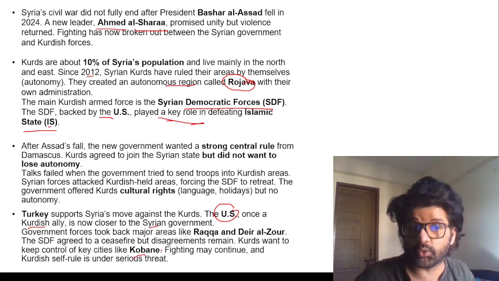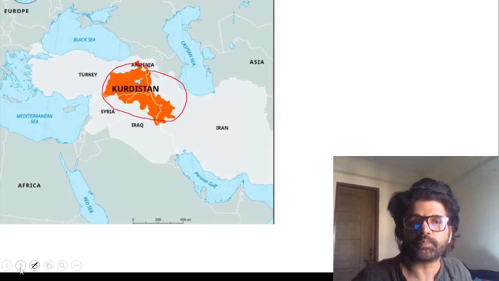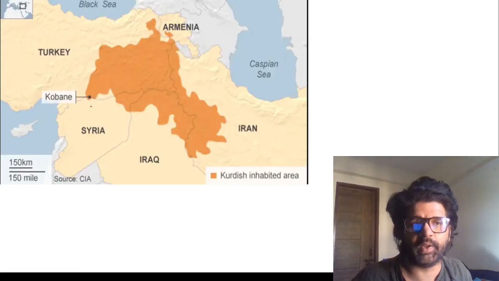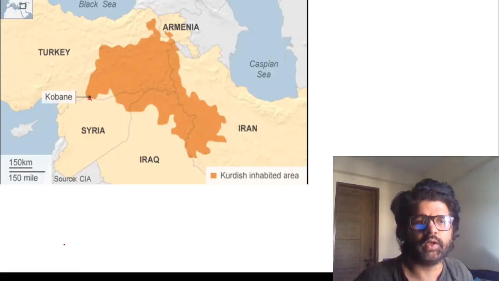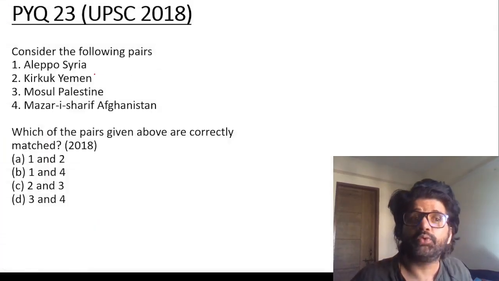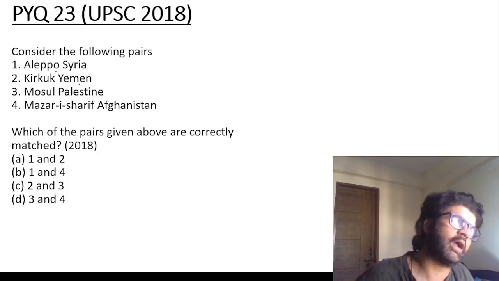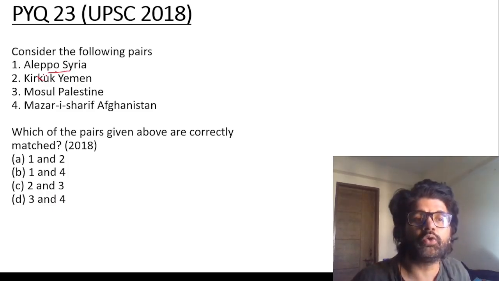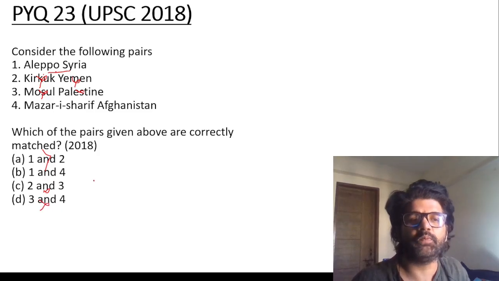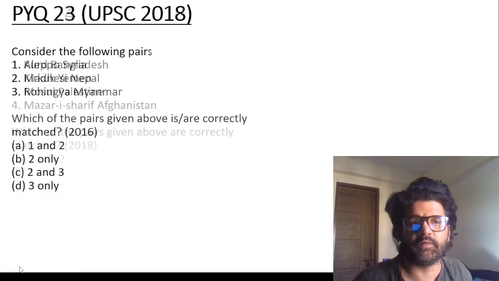Key cities, Kobani, etc. Keep it in mind. It is in Syria. They can ask you these places, where they are, places in news, and where Kurd people are. Kobani, you can see this particular region here at the Syria-Turkey border. Places in news are important: Aleppo, Kirkuk, Mosul. Why were these places in news? Because of the Islamic State and their ruckus in these regions. Aleppo is in Syria; Kirkuk and Mosul are in Iraq. So the second and third are wrong. Eliminate the second and third, and you will get the answer B, 1 and 4. So do remember these places where Kurd people are.